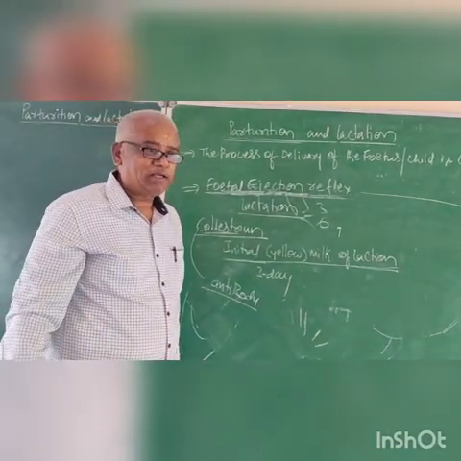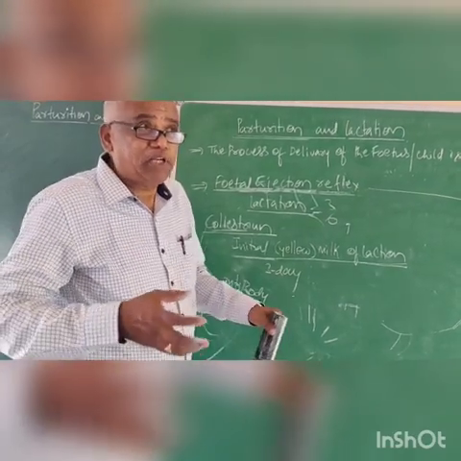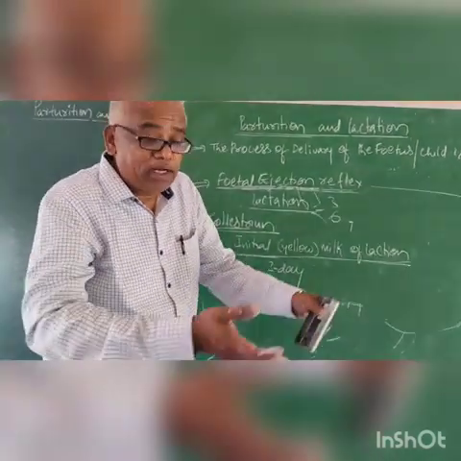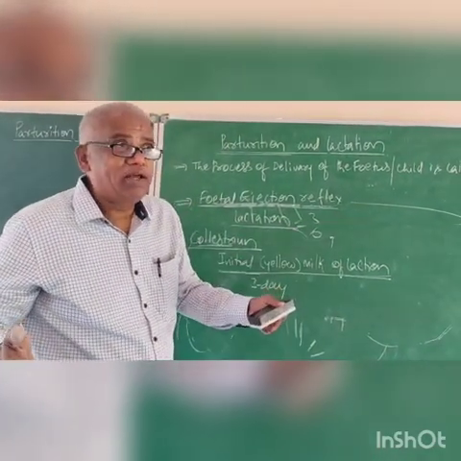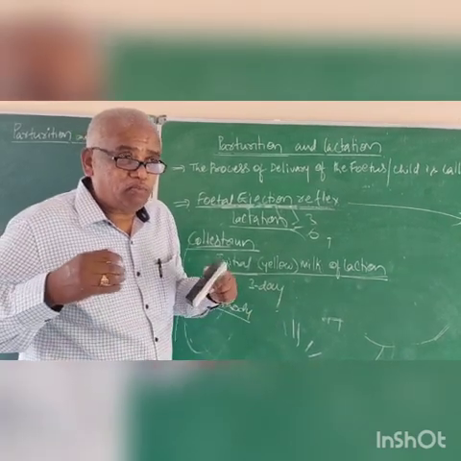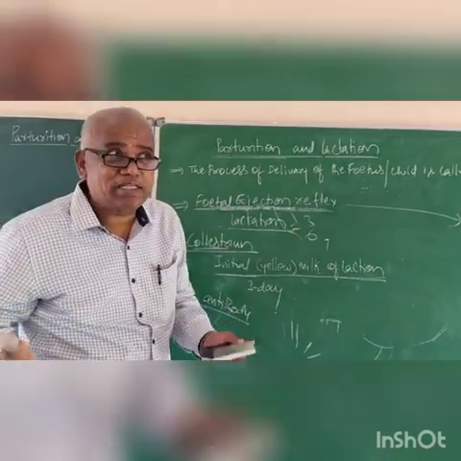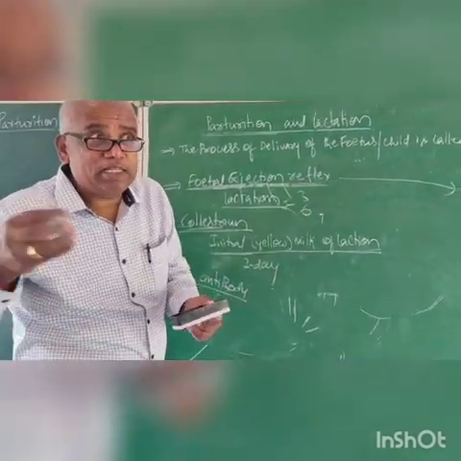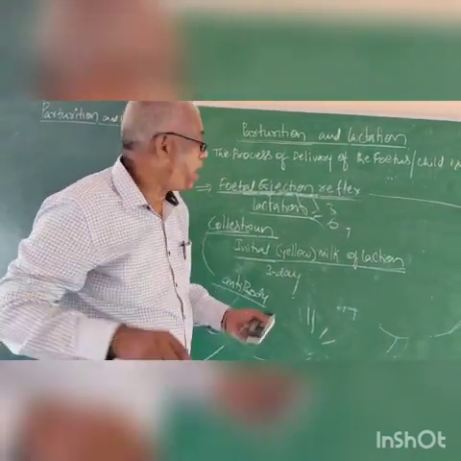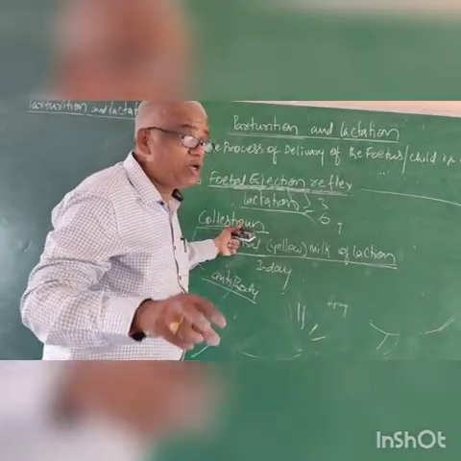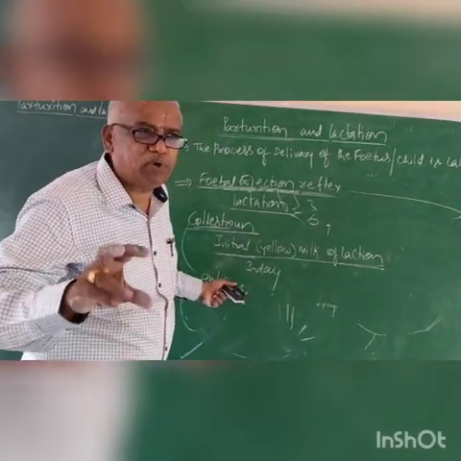For 9 months, the child is highly protected in the womb. That fetus suddenly comes to the outside. When it comes to the outside, there is external temperature and pathogens. The baby is exposed to the external surroundings, so many diseases can infect it. That infection is prevented by the mother's initial milk, colostrum, because it contains antibodies. It is most necessary for the growth of the fetus.